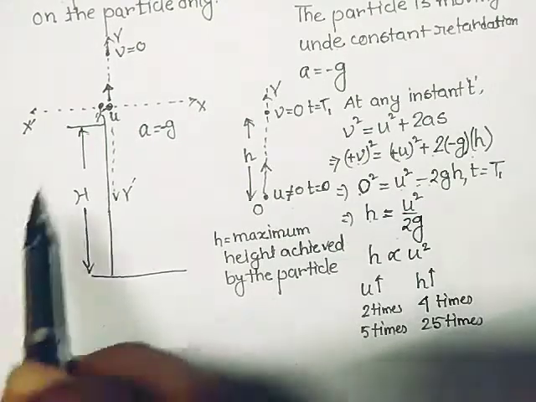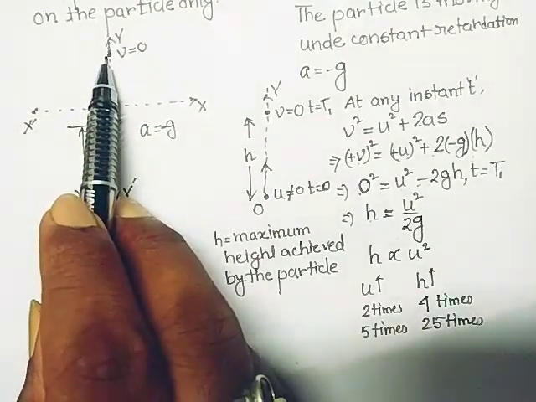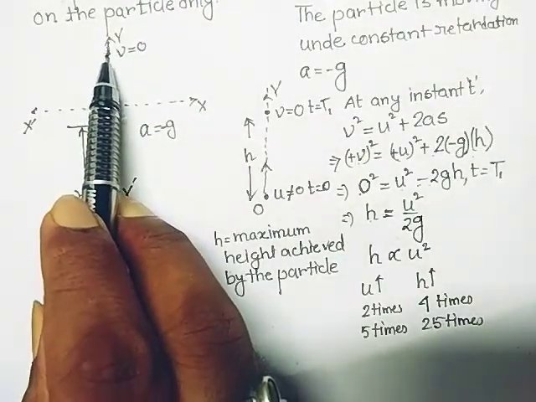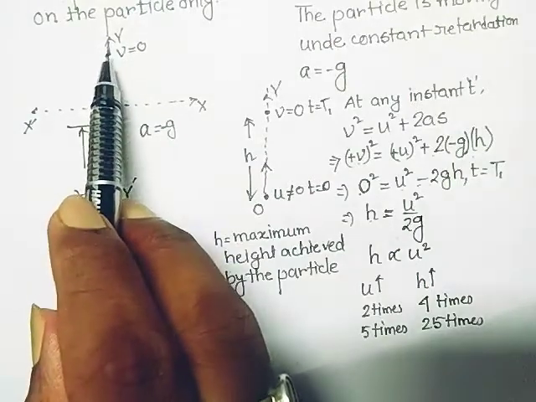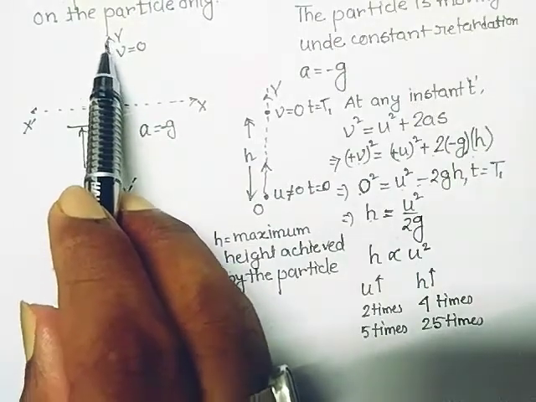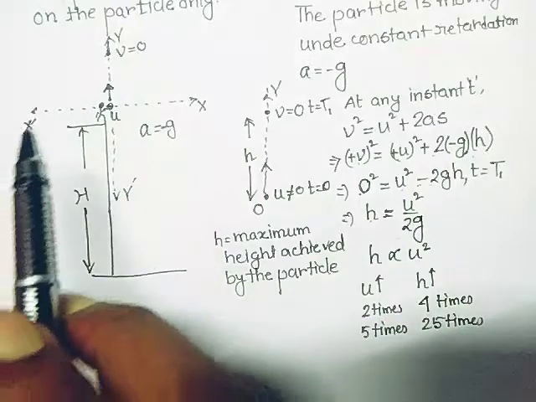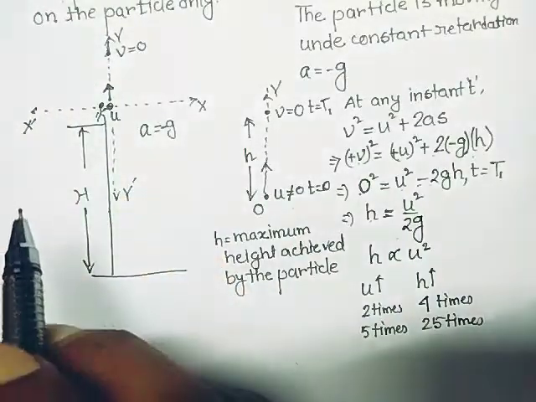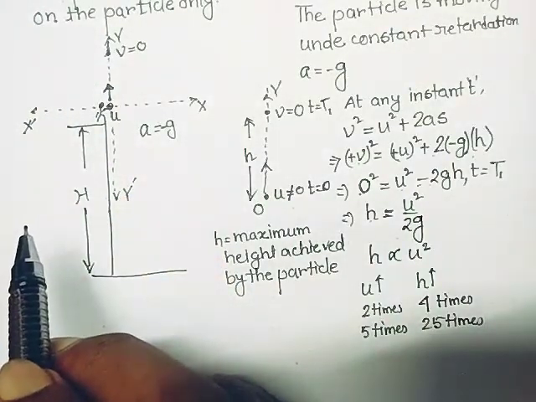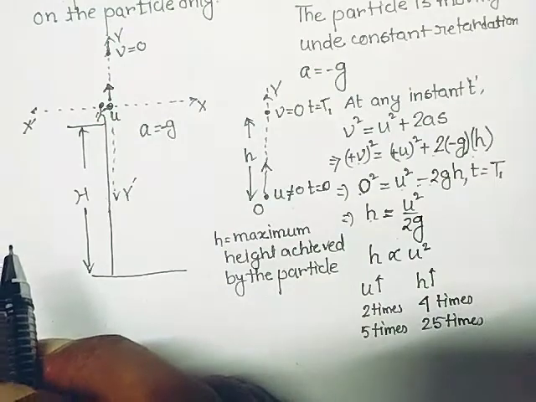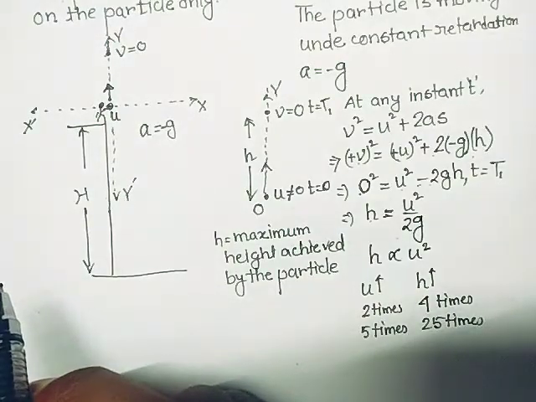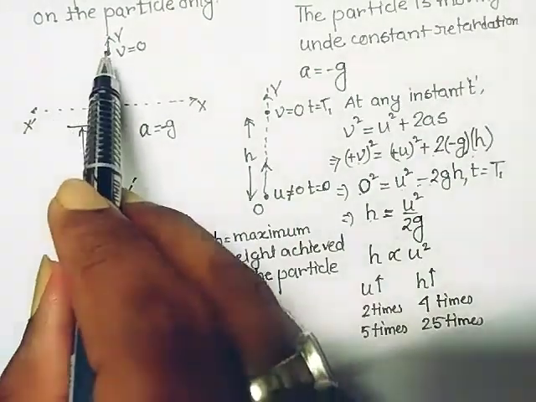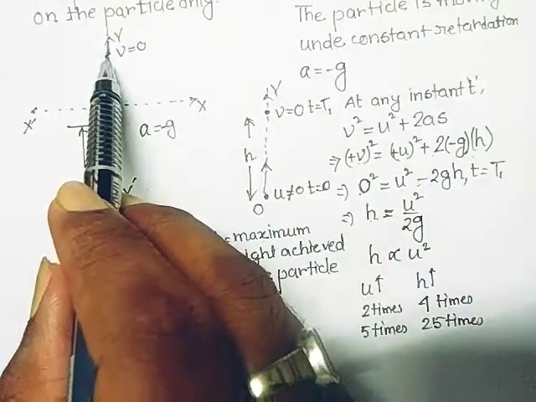When the particle reaches here, when v equals 0, the particle further does not move in the upward direction. This is the maximum height. At that time also the gravitational pull is acting downwards.